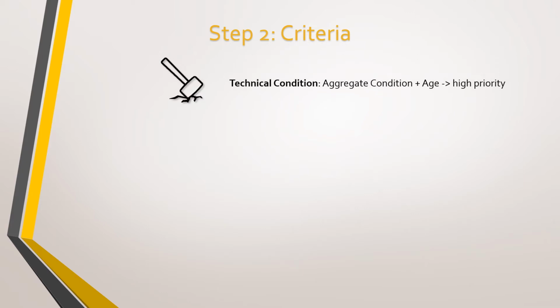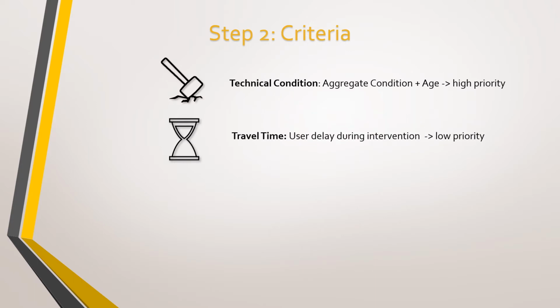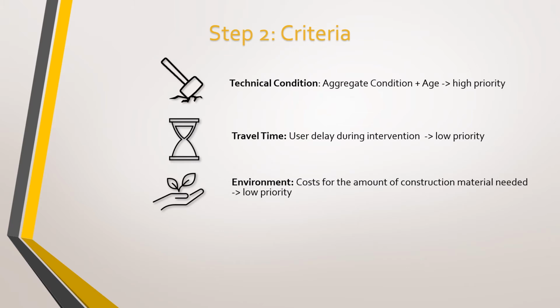The second step is defining criteria. The first criterion is technical condition, made up of aggregate condition and age. If both are high, we assume a high priority for intervention. The second criterion is travel time, and a high use delay during intervention results in a low priority for intervention because the costs to stakeholders are high. The same goes for environment. Environment is operationalized using construction material, and a high amount results in a low priority.